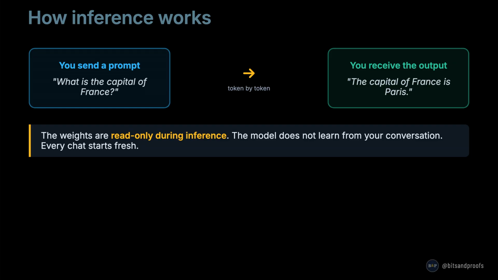Using the model is called inference. You send a prompt, the model predicts the response token by token and sends it back. The weights are read-only. The model does not learn from your conversation. Every chat starts completely fresh. The next video in this series goes deep on tokens and how inference is actually priced.